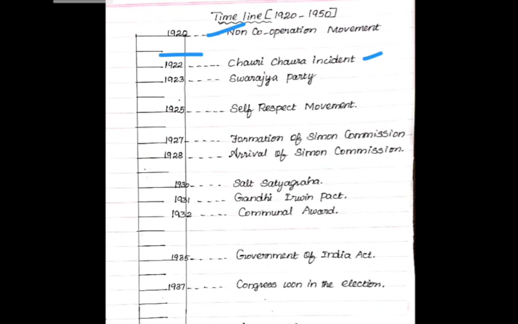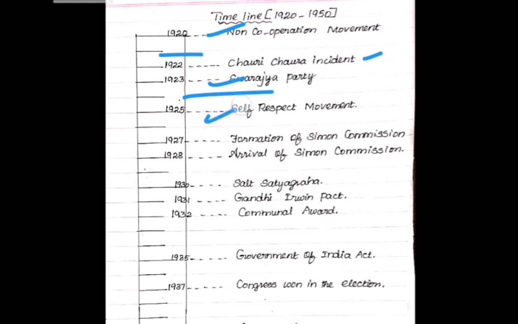Then 23, what happened? Swarajya Party started by C.R. Das, Chittaranjan Das, and Motilal Nehru, like that I told. Then 1924, nothing happened. But in Tamil Nadu history, temple entry program was there. Okay, if it is needed, you can mention that event also in the year 1924.